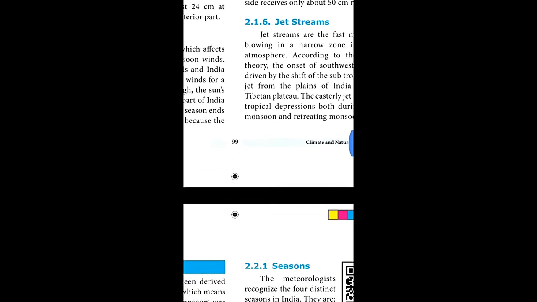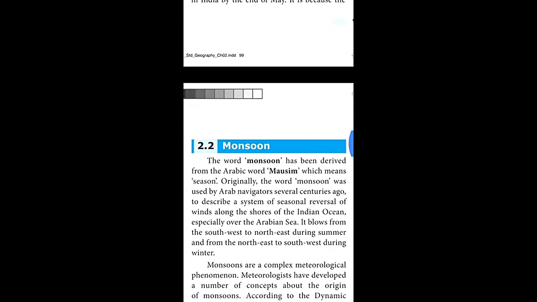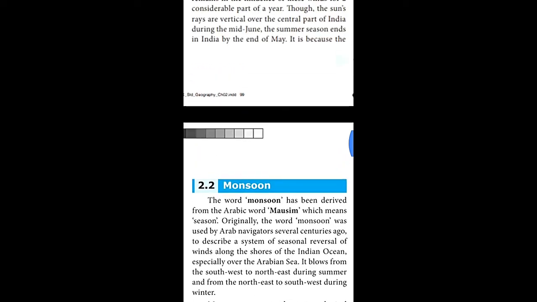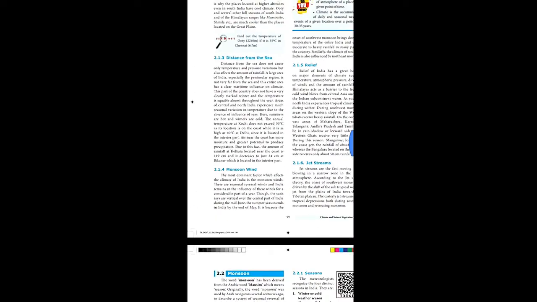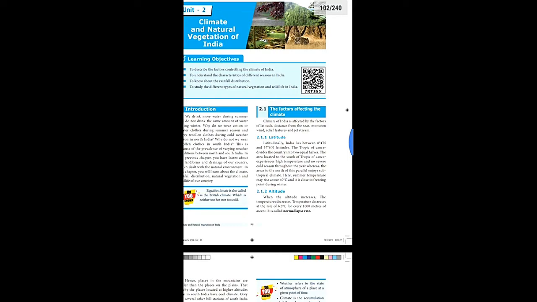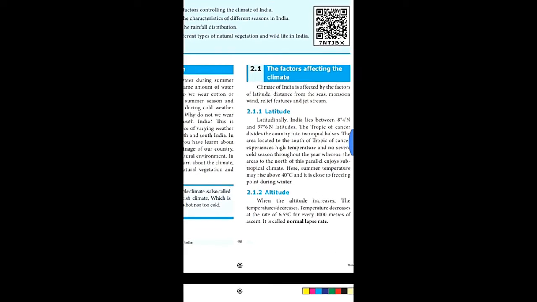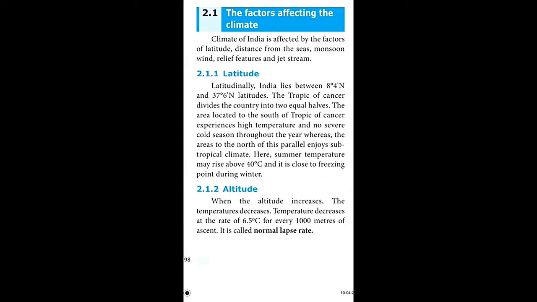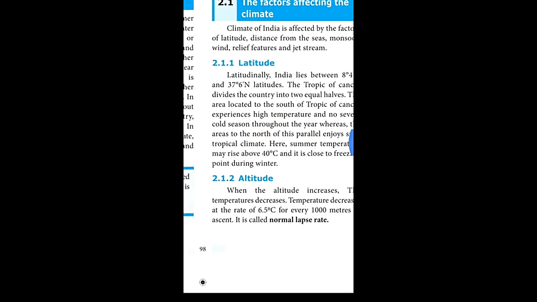And the next one is monsoon. So these are the factors which affect climate. Latitude means dividing a country into two equal halves, because the temperature varies. Altitude means height, because with height temperature varies.